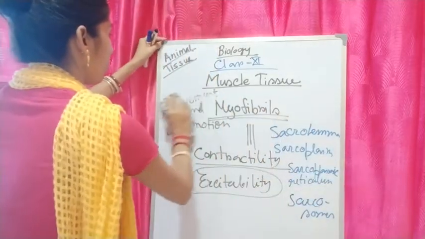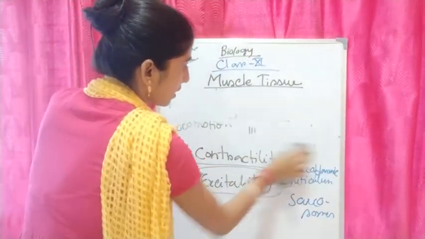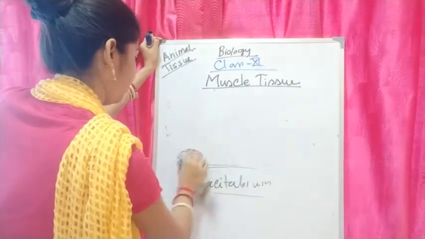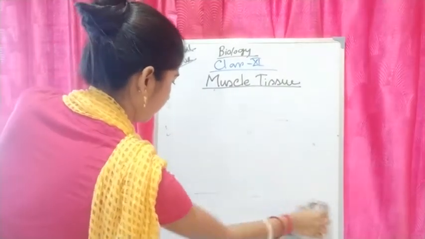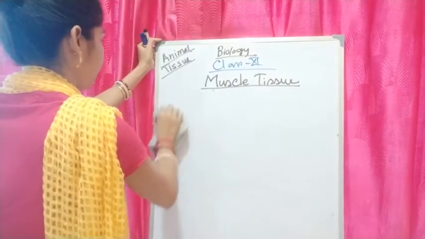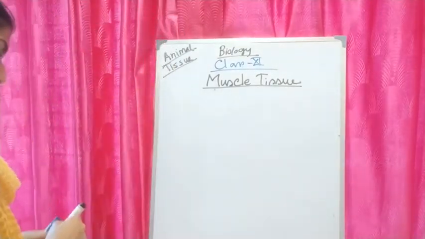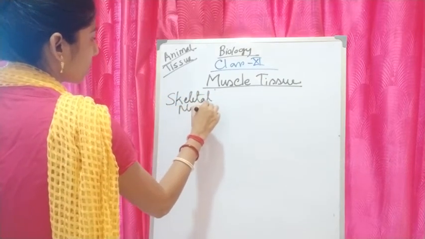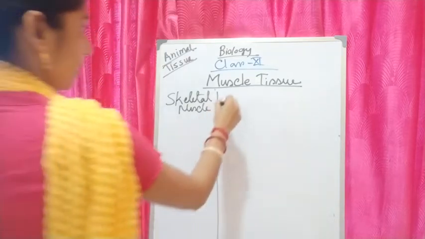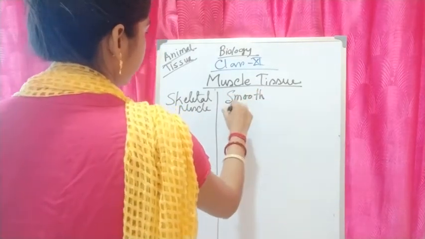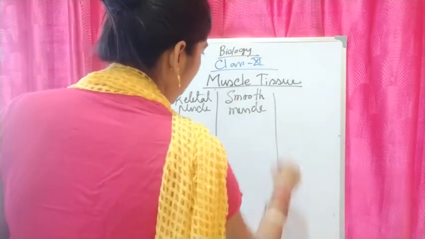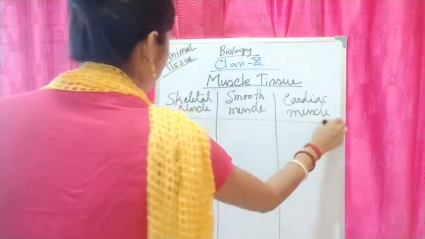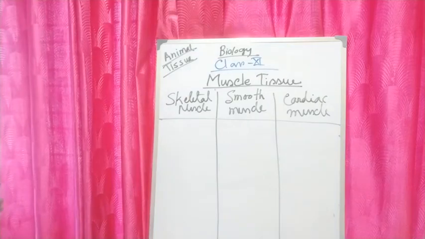Now I will talk about the different characteristics of these three muscles. The alternative name of striated muscle is skeletal muscle. The next muscle is smooth muscle, and the third one is cardiac muscle. First I will talk about the skeletal muscle.